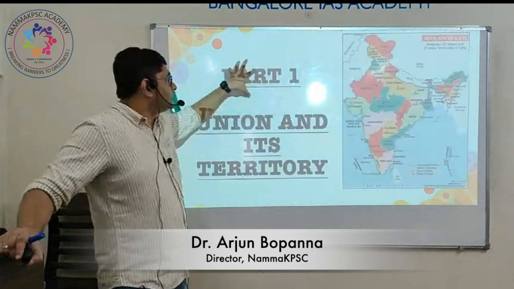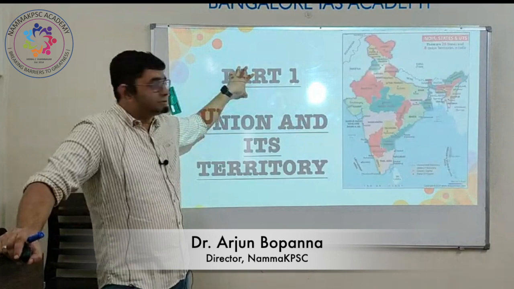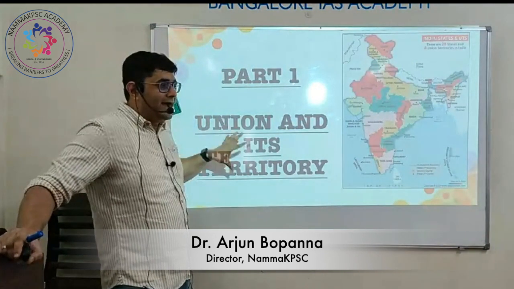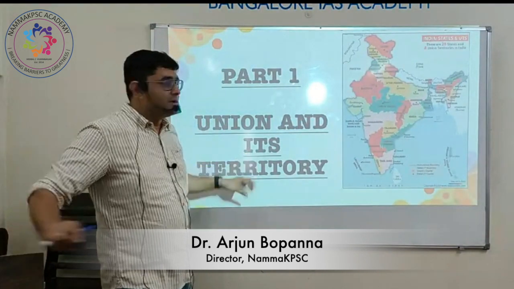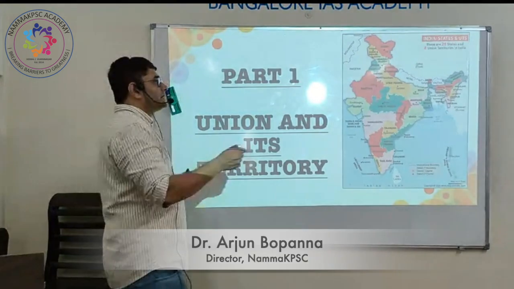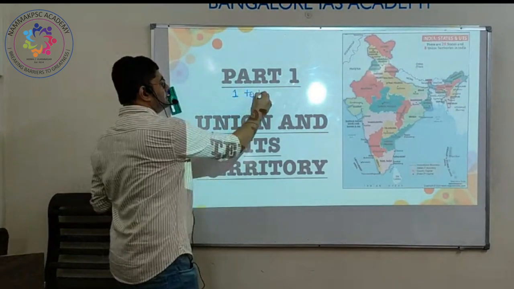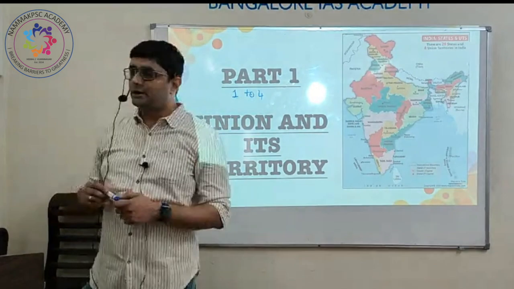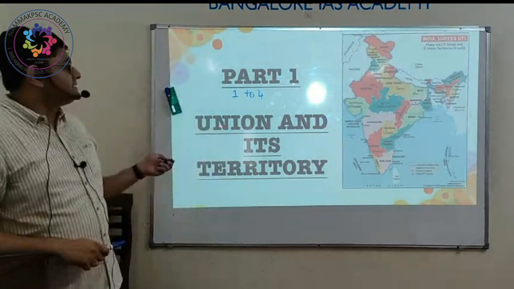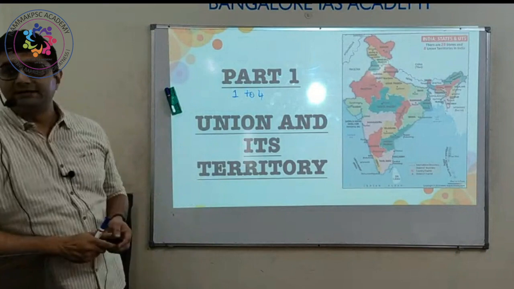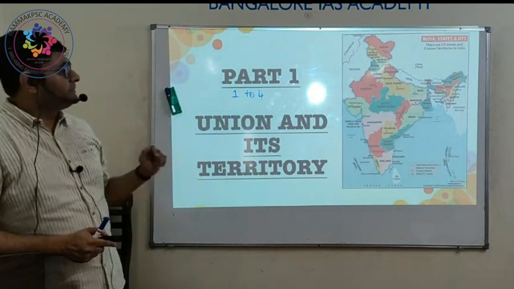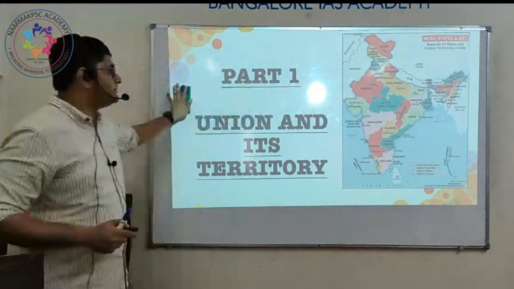This Part 1 of the Indian Constitution talks about the union and its territory. Part 1 has 4 articles, Article 1 to Article 4, which deal with the union and its territory. Let me explain each of them one by one.